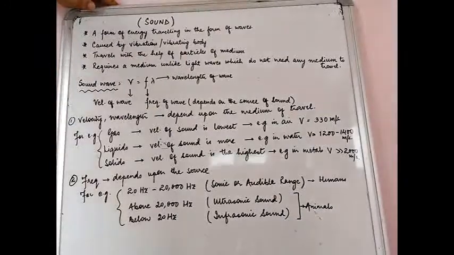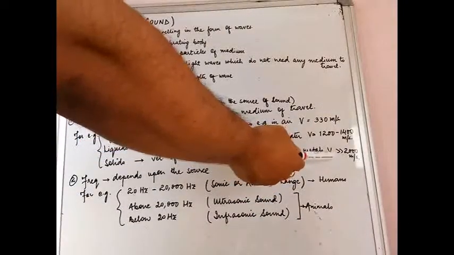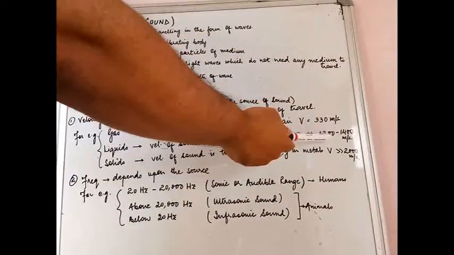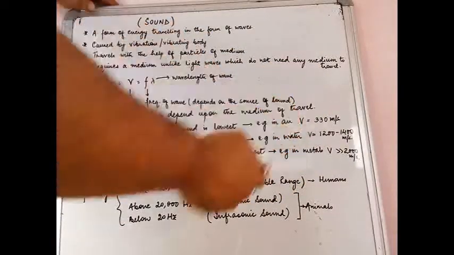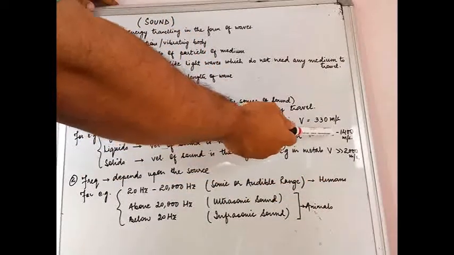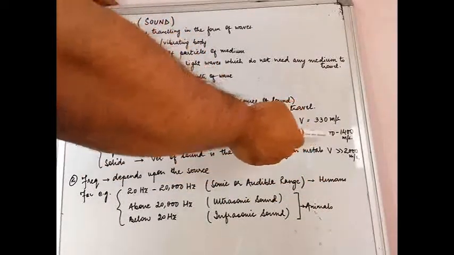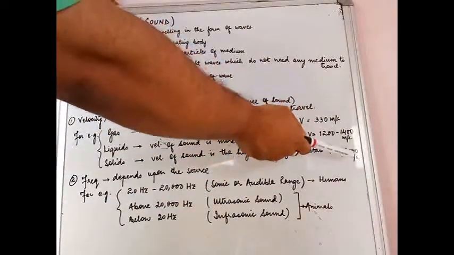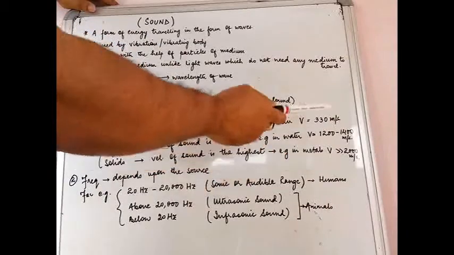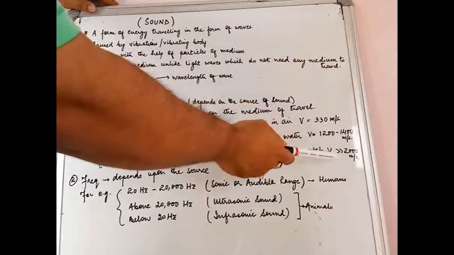You may have a look online, you will find that the velocity of sound in most metals is much higher than in liquids. This value may not be exactly correct, but it is certainly much more than what you see over here. So the velocity of sound is increasing in air, then in liquid, then in solids.